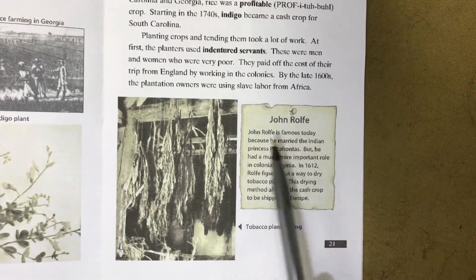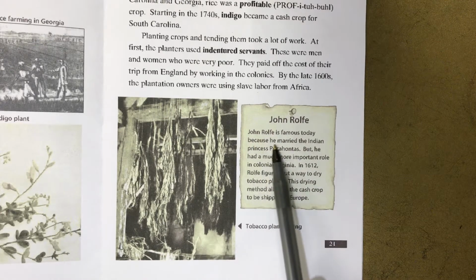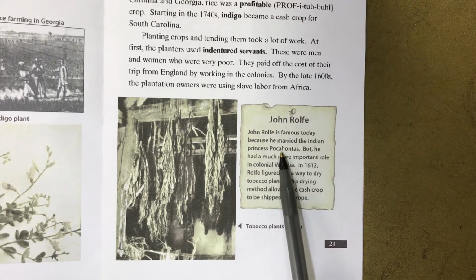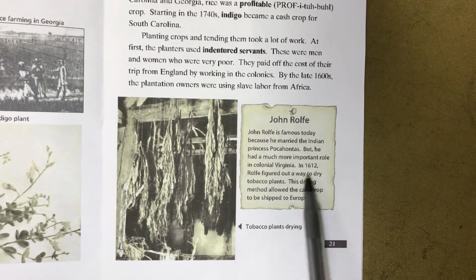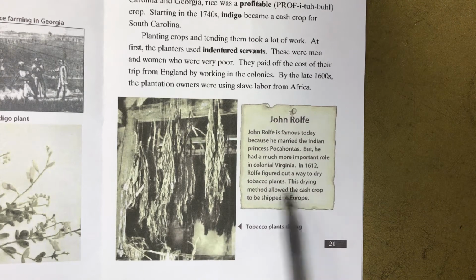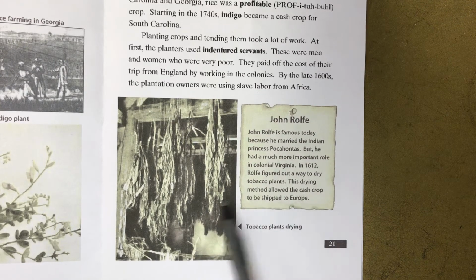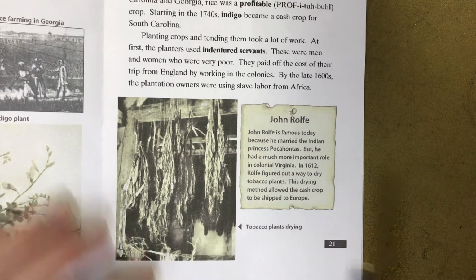John Rolfe. John Rolfe is famous today because he married the Indian princess Pocahontas, but he had a much more important role in colonial Virginia. In 1612, Rolfe figured out a way to dry tobacco plants. This drying method allowed the cash crop to be shipped to Europe. Tobacco plants drying.